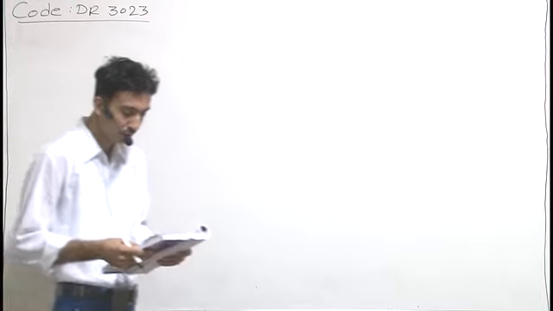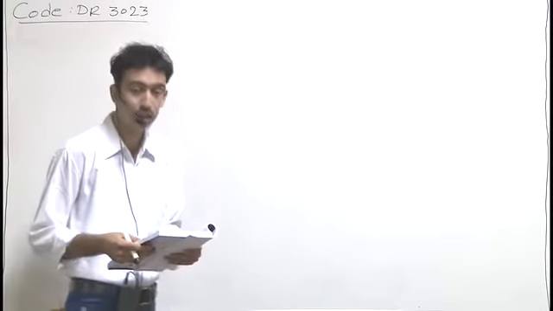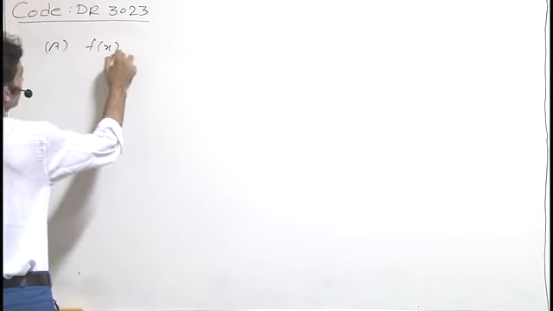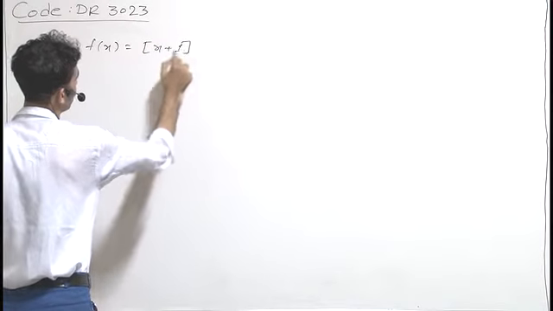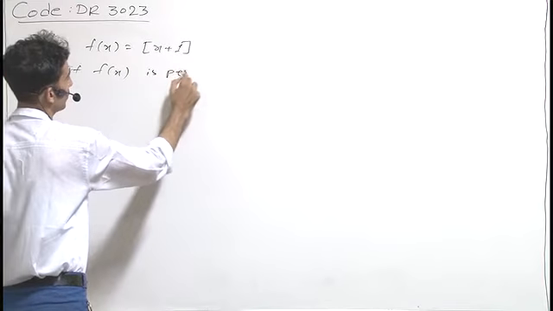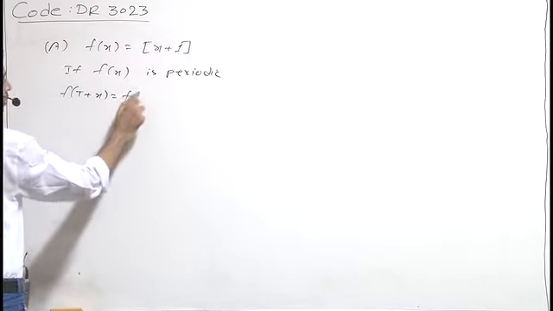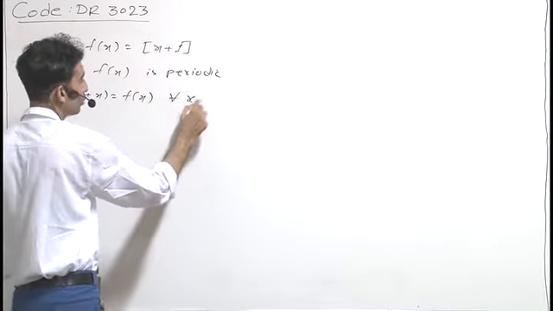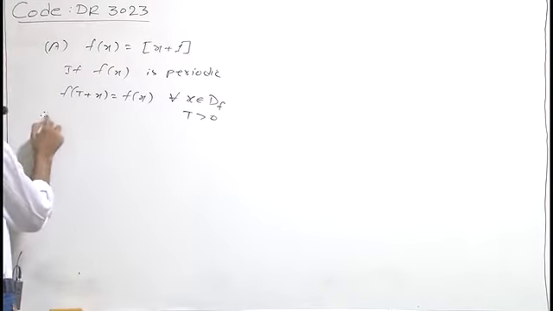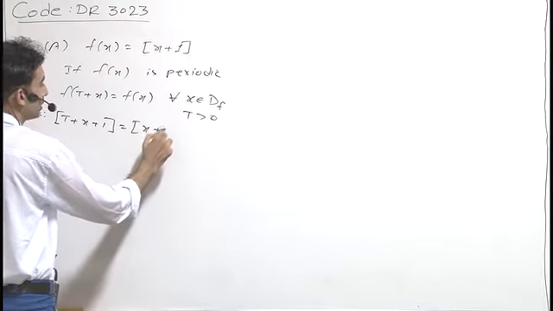In this question, we are given 4 different functions and we have to check which of the following are non-periodic. So in option A, f(x) is given as [x] + 1. If f(x) is periodic, f(t + x) = f(x) for all x belonging to the domain of f, where t is some positive number. Therefore, [t + x] + 1 = [x] + 1.